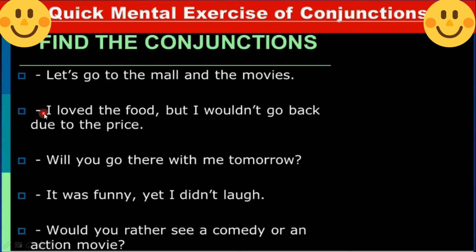And is a conjunction. I love the food, but I wouldn't go back due to the price. But is also a conjunction. Will you go there with me tomorrow? With is not a conjunction. It was funny, yet I didn't laugh. Yet is a conjunction. Would you rather see a comedy or an action movie? Or is a conjunction. Both of them are conjunctions.